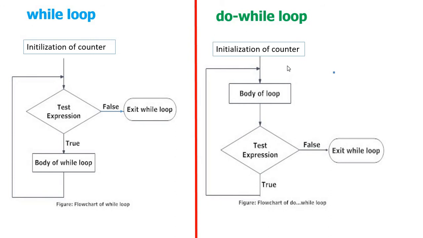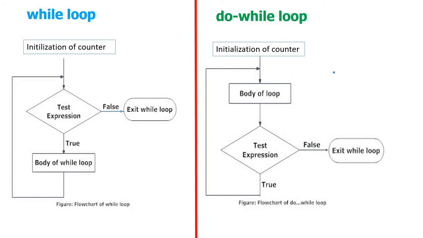You have to listen carefully. For the first time, to execute the body of the loop, there is no condition. Without taking any condition, we enter into the body. After completion of the body of the loop, we have to perform the test condition. Why do you perform this condition? For the next iteration. So for the first time, there is no condition.